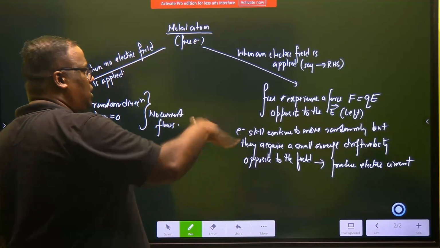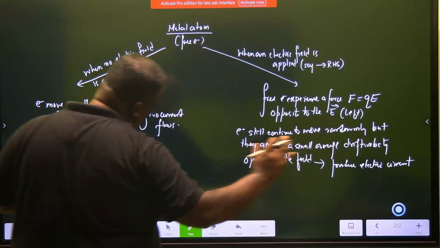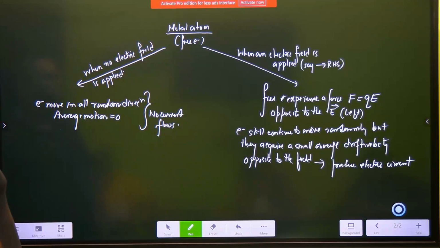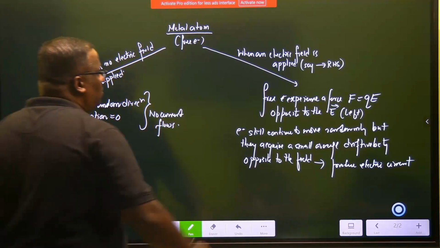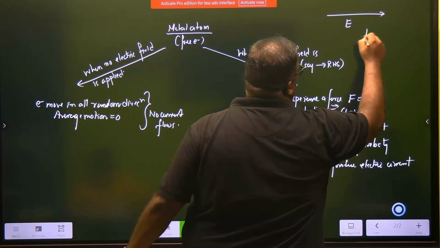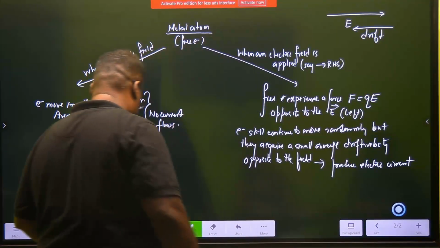The electrons still continue to move randomly as they were moving, but slowly all the electrons will be seen drifting. They will drift with a small average velocity opposite to the field and will produce an electric current. So you can write it that while the electric field was in this direction, the drift is in this direction.